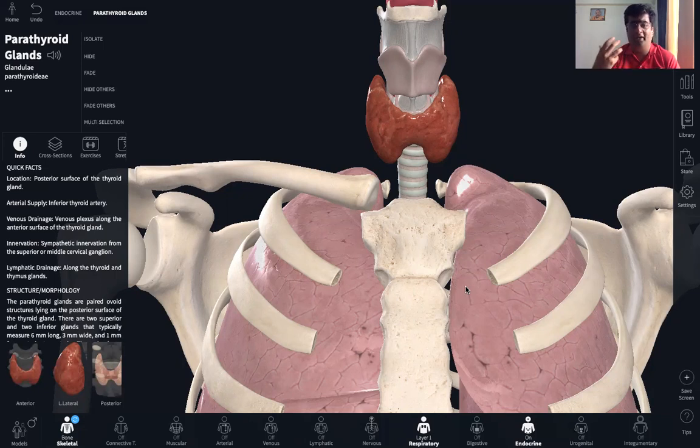Apart from protruding of the eyeball and goiter, there is increased heart rate, weight loss, and shortness of breath, which are the symptoms of exophthalmic goiter. So this, my dear friends, is in short about the thyroid gland. The next glands that I'm going to discuss are the pancreas and the adrenal glands.